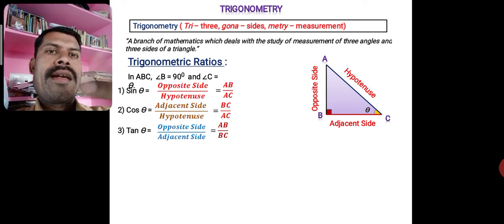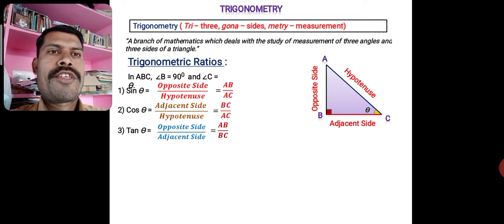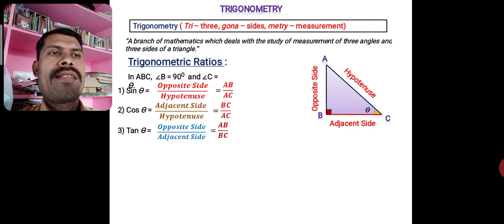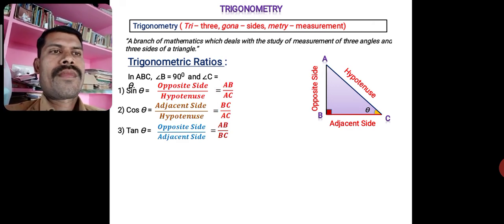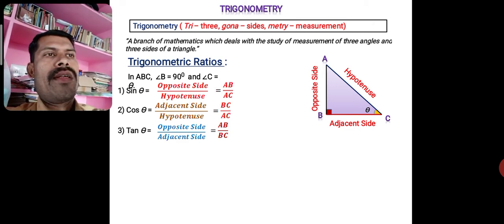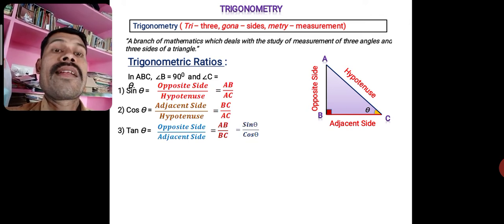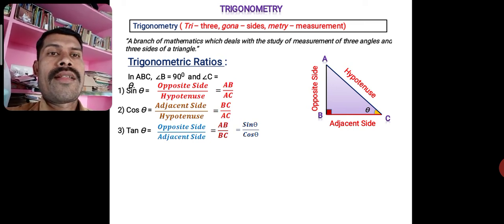The tan theta is also taken as the ratio of sine to cos.